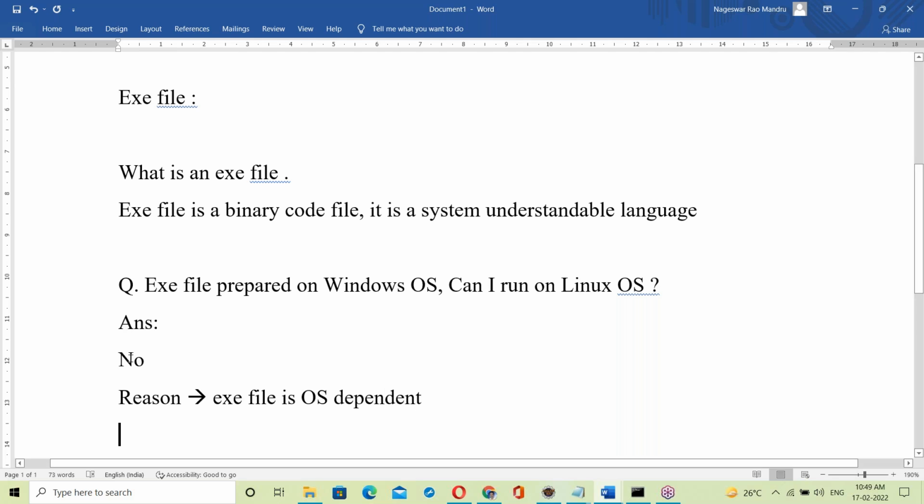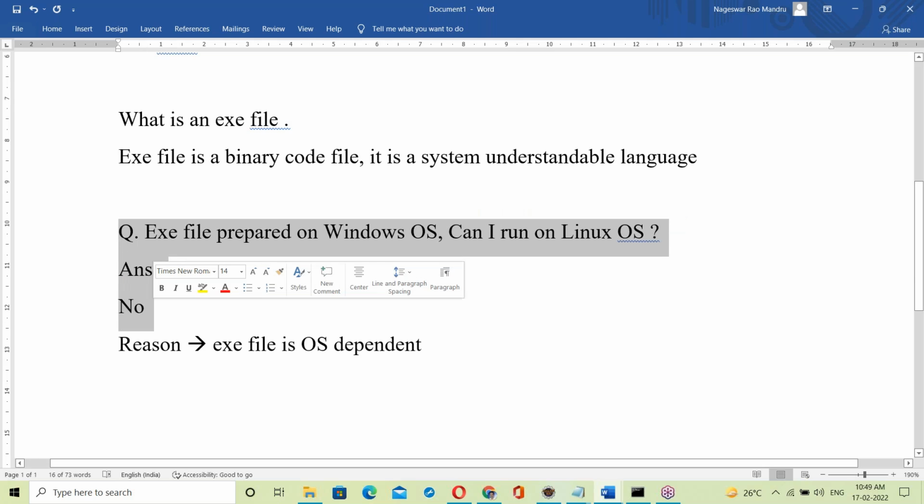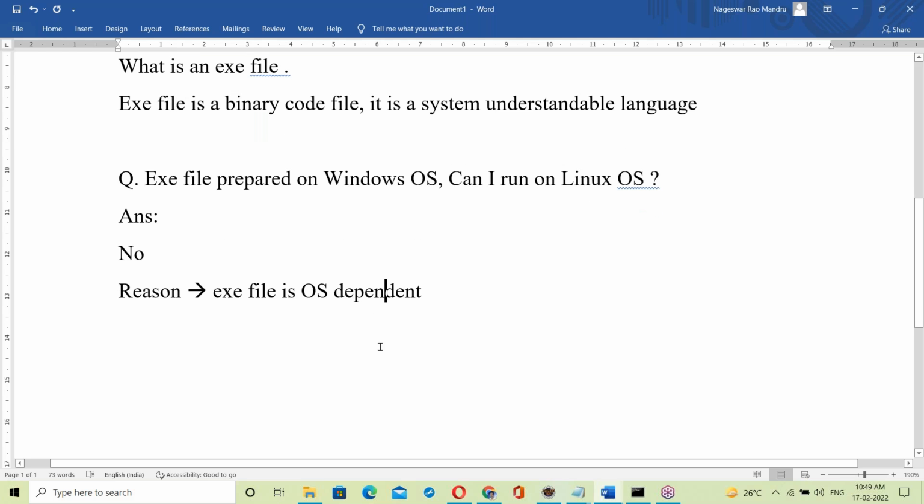See here, an exe file is prepared in this way. Can I run it on Linux? The answer is no. Of course, most of the guys can give the answer. The reason is that an exe file is OS dependent. Anyone can answer this. Almost all Java trainers say that an exe file is OS dependent.